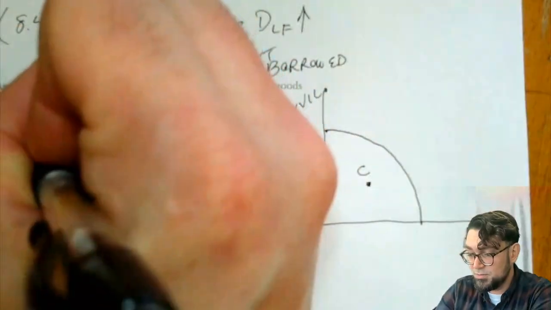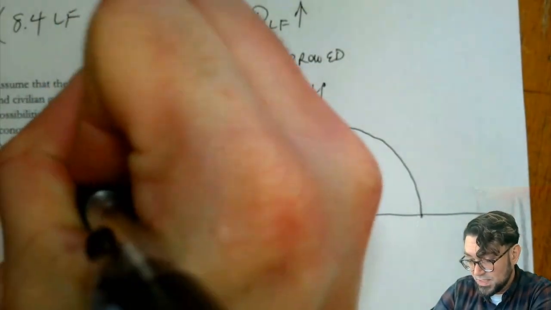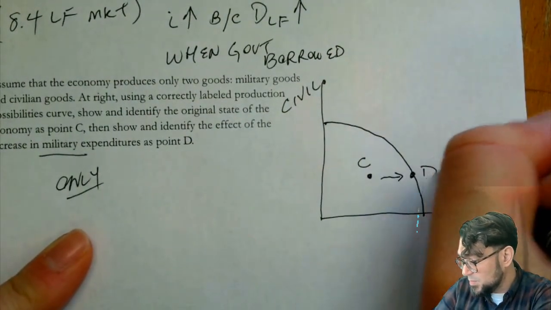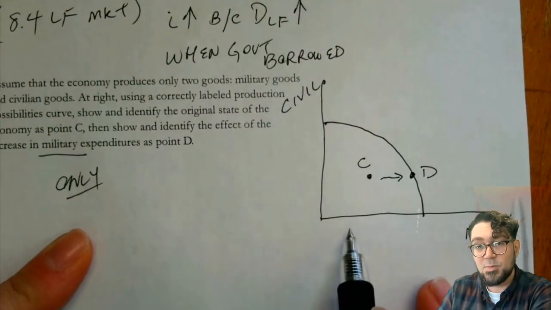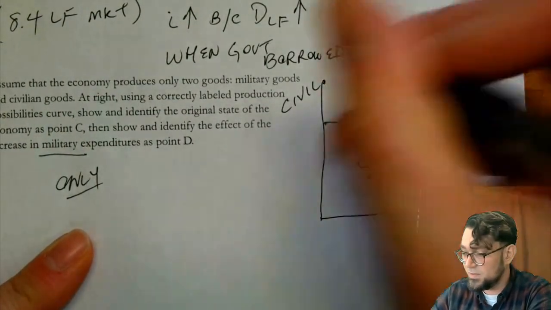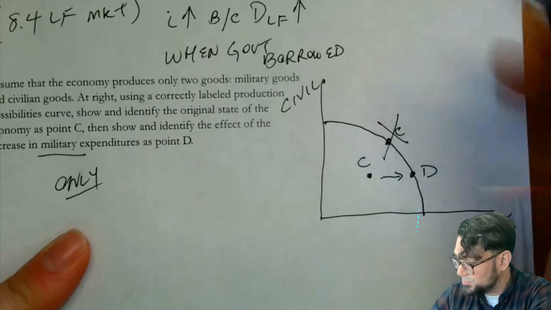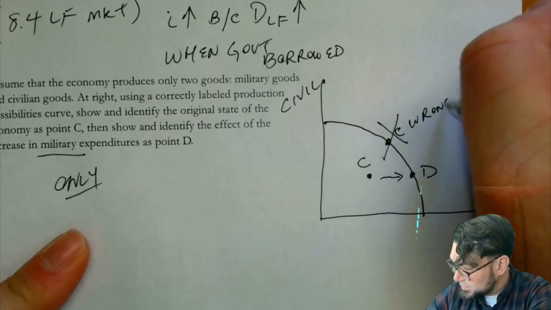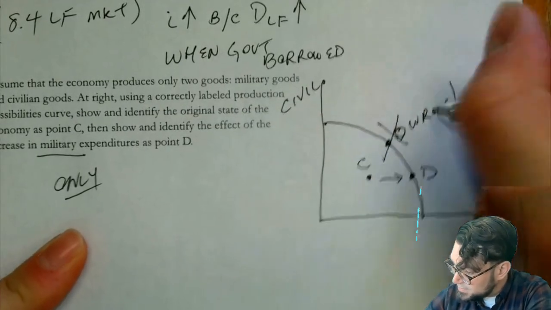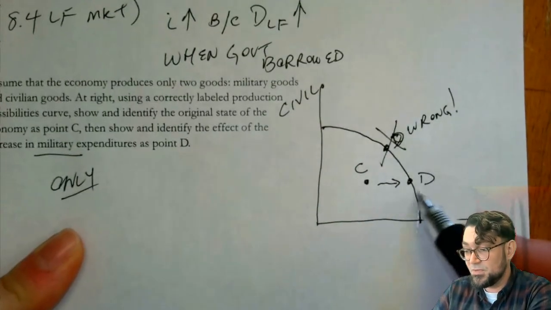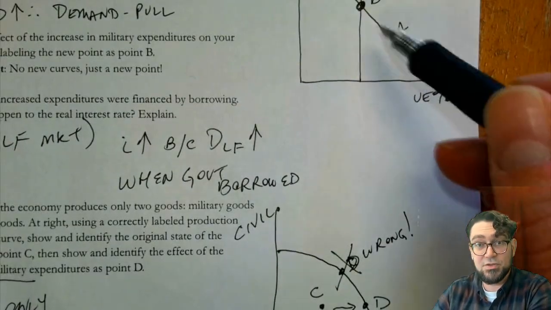So a key point here, military only, and so we can only go toward the military axis. Notice that I didn't increase it at all on the up, right? So this would be wrong for point D. That point D is wrong. It can't be there. And also this has to align with what you did farther up here, right?